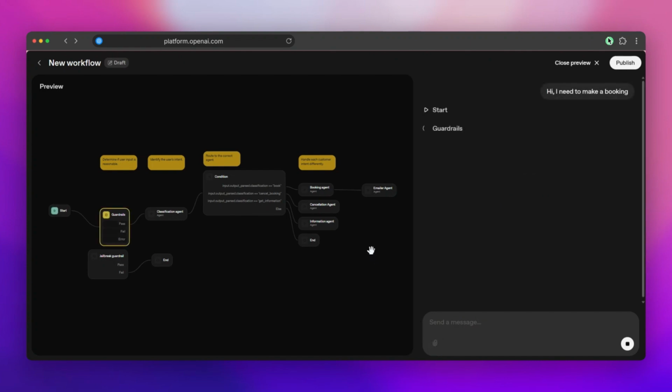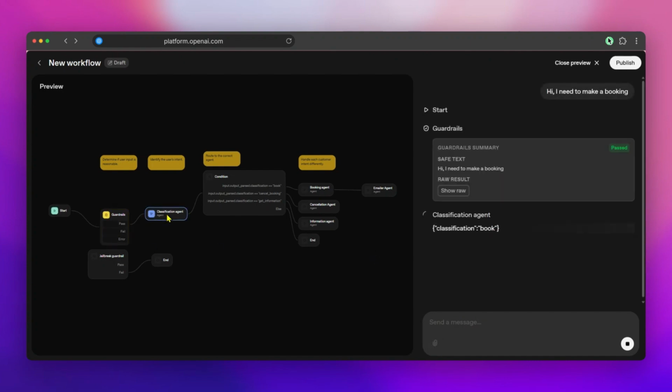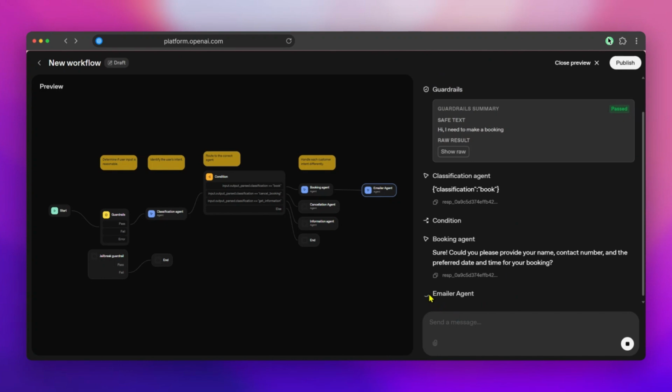Let's see. Okay, it's reached here, the flow is here, and now the flow has reached here, and finally we are in the emailer agent. This time let's see if we get an error or not. As you can see, it's running for quite some time, so this time we will not get that error. Even if we get an error, it should be a different error.